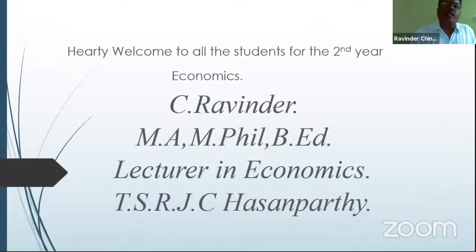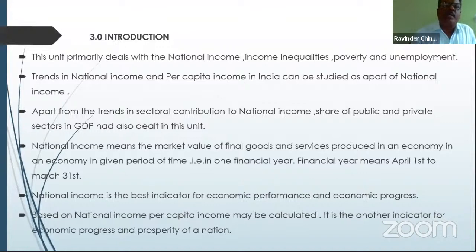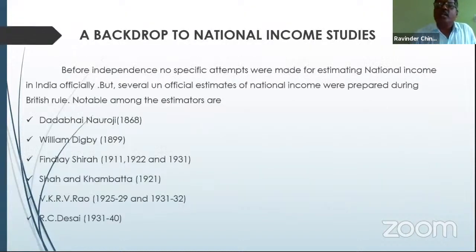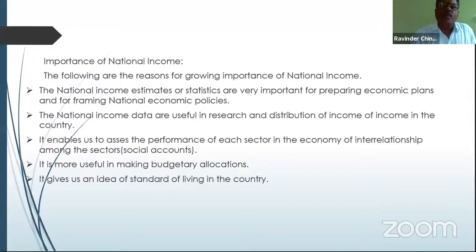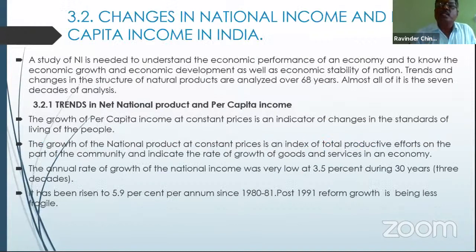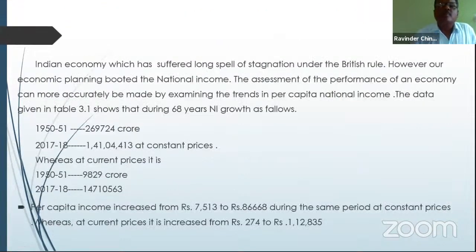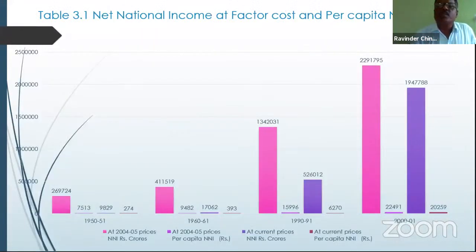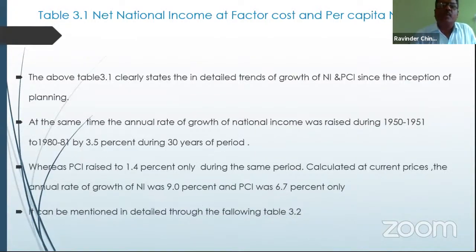At the same time, it is better to go through all the slides you have completed. This is the introductory part, concerned with the introduction, national income, national wealth, a backdrop to the national income studies, then the importance of national income, and the emergence of CSO, then changes in national income and per capita income in India, and the trends in national income and per capita income. Then the net national income at factor cost and the per capita income NNI was presented in a diagrammatic representation.